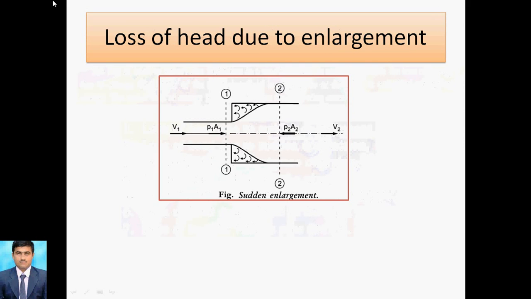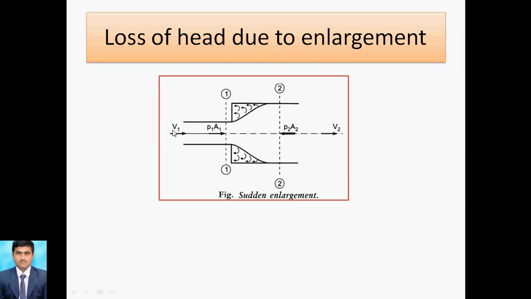The first loss is loss of head due to enlargement. As we know, we consider two sections over here, section 1 and section 2. Enlargement means that initially section 1 is at the smallest diameter, and it should be increased, that means enlarged. That is called loss of head due to enlargement. There is momentum from the section 1 side.